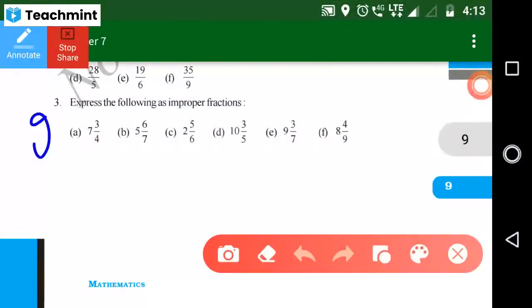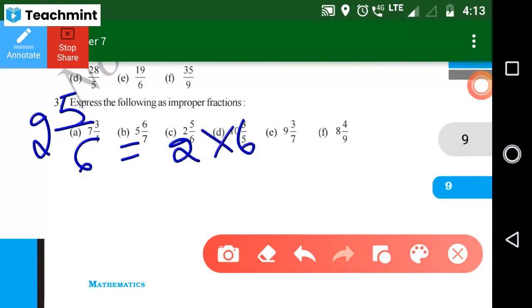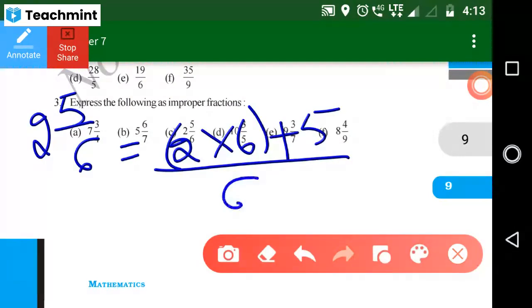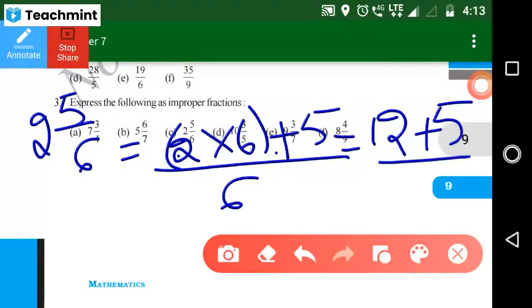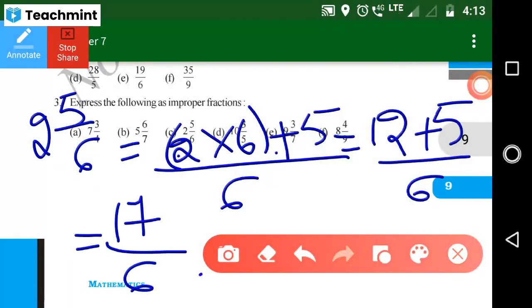2 5 by 6 is equal to 2 into 6 plus 5, divided by 6. 2 sixes are 12, 12 plus 5 divided by 6. How much is 12 plus 5? 17. Yeah, 17 divided by 6 is the answer. Write down.